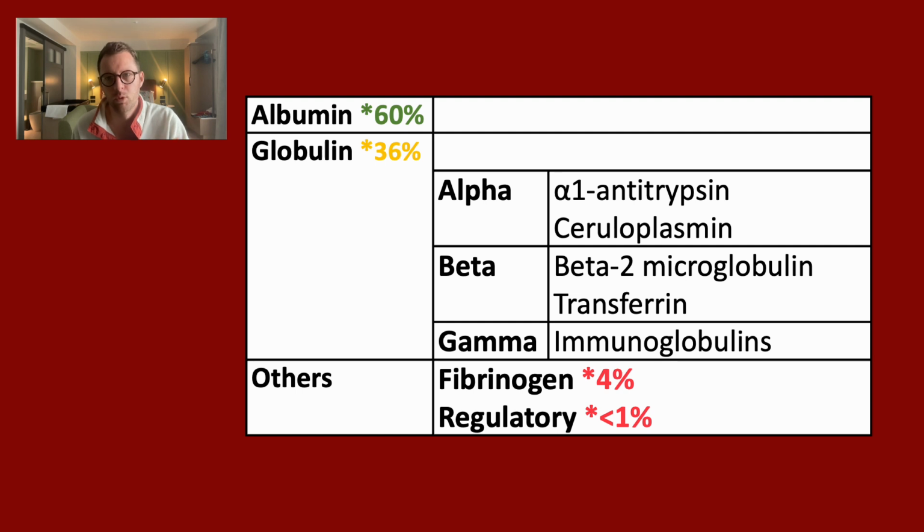Albumin, as mentioned, is the most abundant plasma protein, but there are additional proteins including globulins. Globulins can be alpha, beta or gamma. Alpha could be alpha-1 antitrypsin, ceruloplasmin; beta, beta-2 microglobulin, but also transferrin; and finally gamma globulins, which include immunoglobulins. Others include fibrinogen and also regulatory proteins.